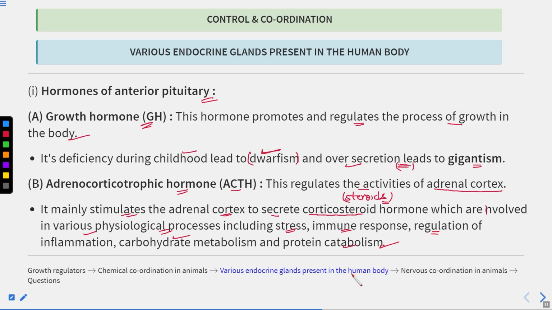Clear? They also act as anti-inflammatory agents. So now we can synthesize these corticosteroids, and they have been used as a medicine also. So artificially we are synthesizing it and using it as a medicine, and it generates the anti-inflammatory response. So these are also used in rheumatoid arthritis as well.